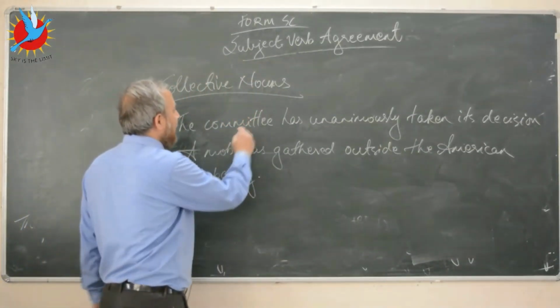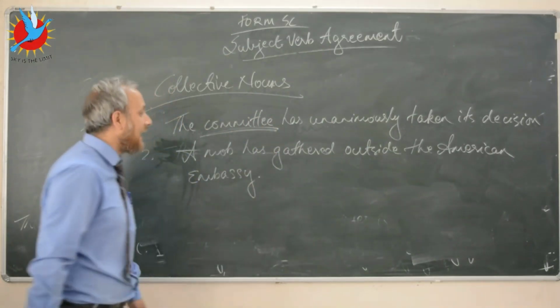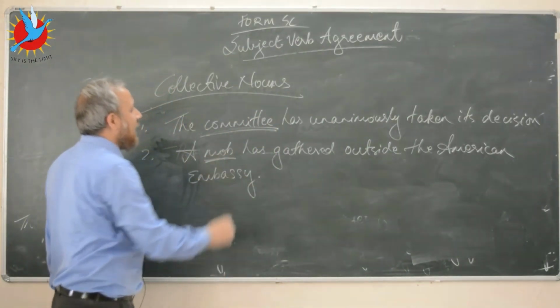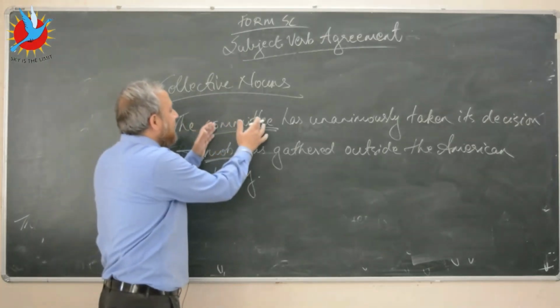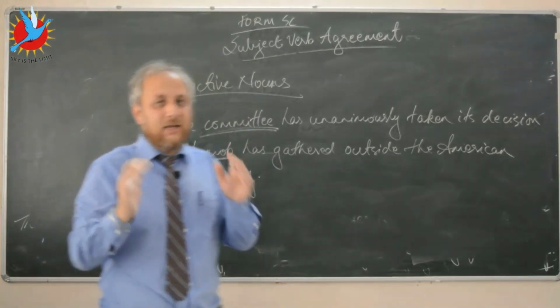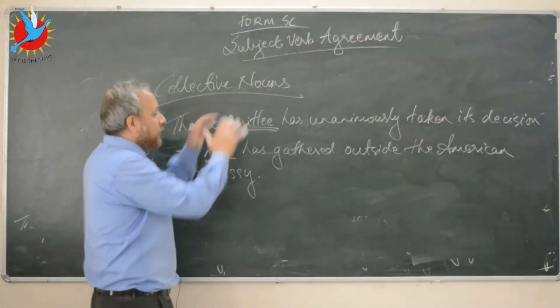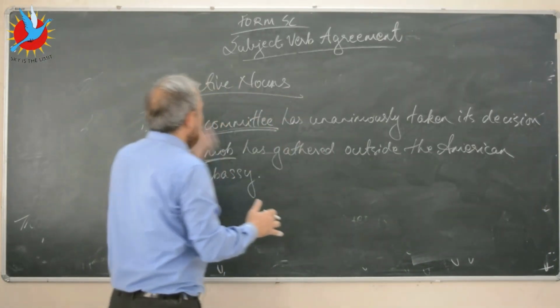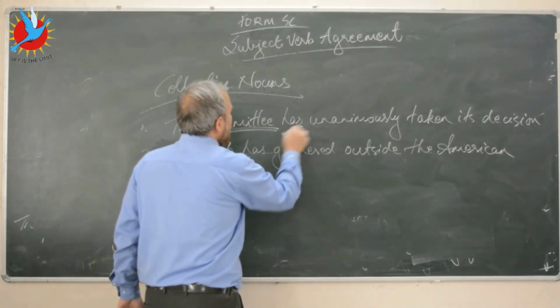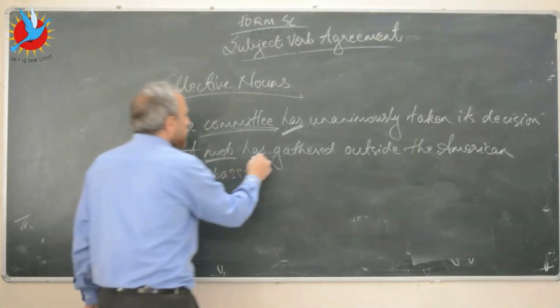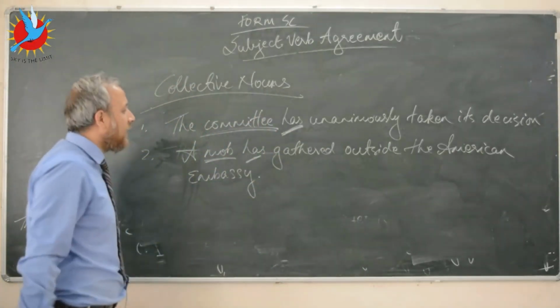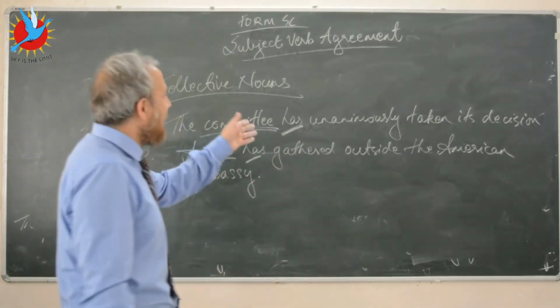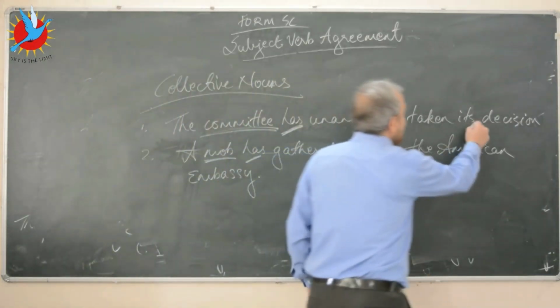Now the committee, so this is a collective noun. Here you have mob, which is a collective noun. Collective nouns are considered singular, and here we are talking about a unit, one unit. So that's why we've used the singular form of the verb has here. Here too we've used the singular form of the verb has. So the committee has unanimously taken its decision.